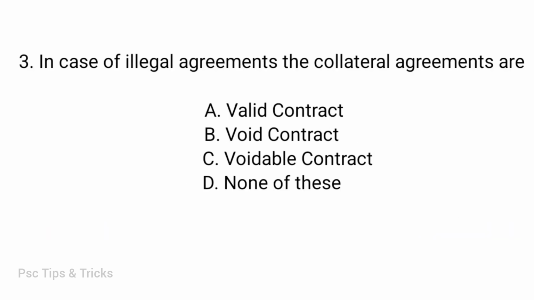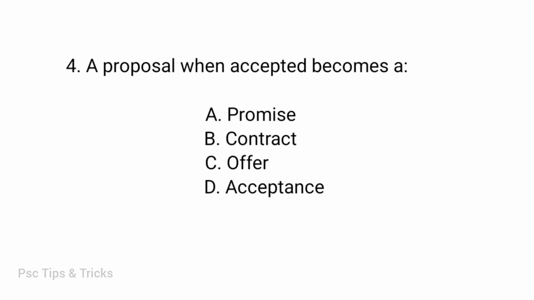In case of illegal agreements, the collateral agreements are: valid contract, voidable contract, none of these. Void contract. A proposal, when accepted, becomes a promise, contract, offer, acceptance. Promise.